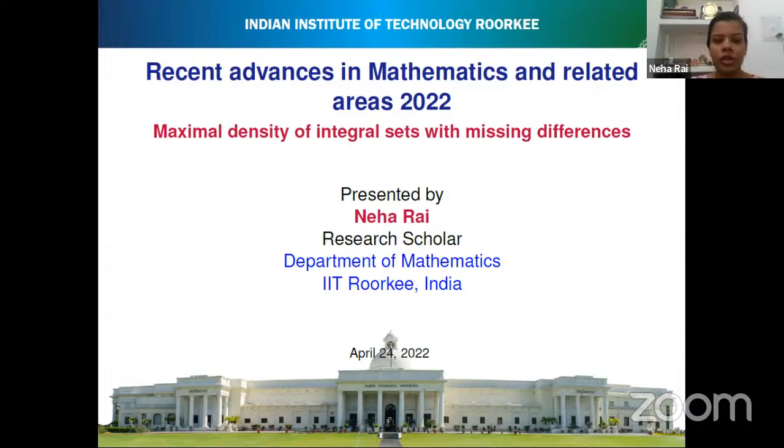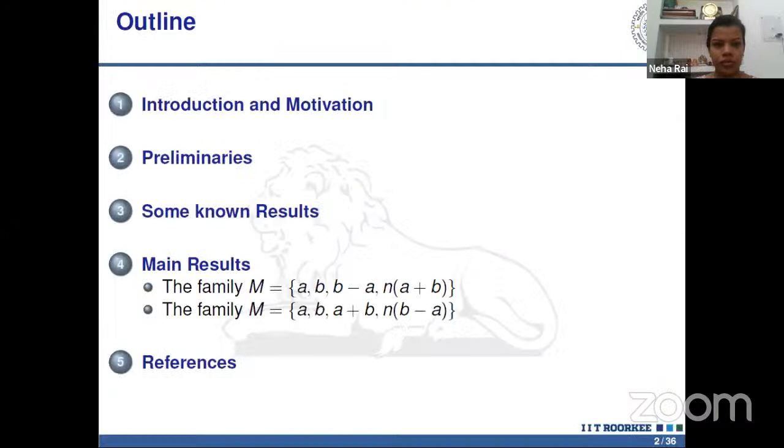Thank you very much for giving me this opportunity to present my work here. My title of the talk is Maximal Density of Integral Set with Missing Difference. This is joint work with my supervisor, Dr. R.K. Pandey. This is the outline of my presentation.